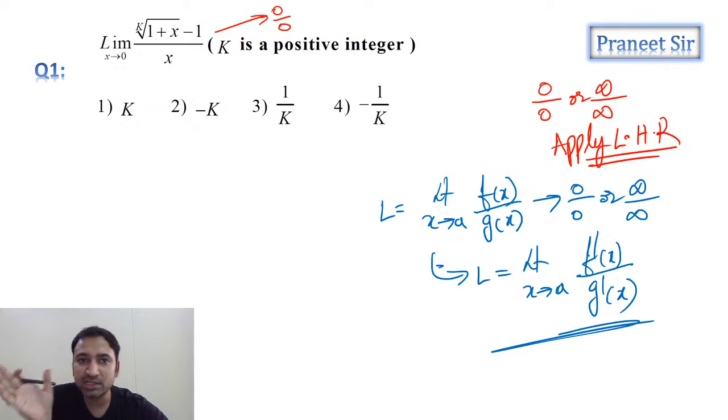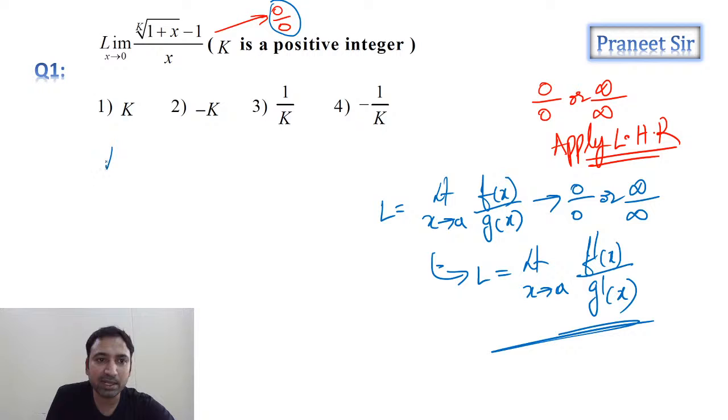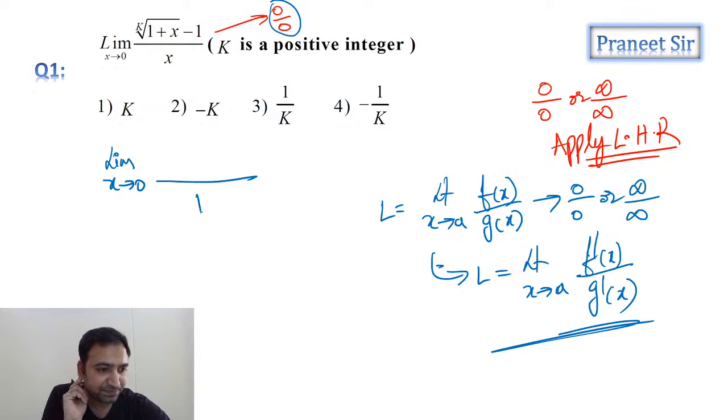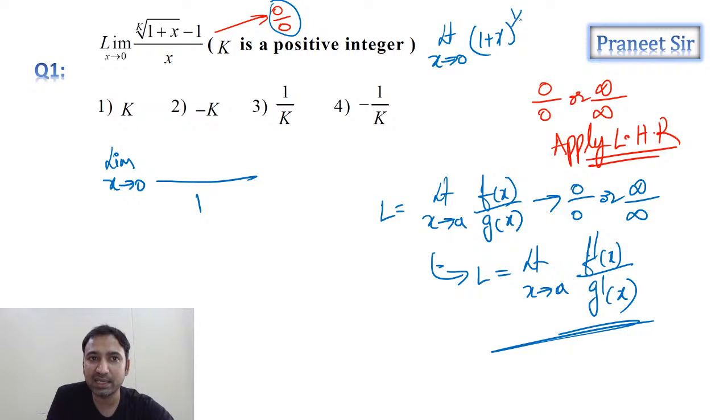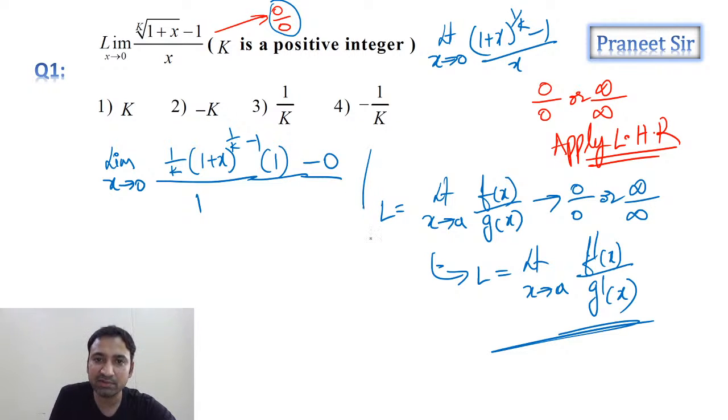According to this L'Hospital's rule, as we are already getting 0 by 0, we can apply it. If you apply L'Hospital's rule here, limit x tending to 0, denominator differentiation is anyway 1. And what about the numerator differentiation, guys? Can we write this given limit as limit x tending to 0 of (1 plus x) whole power 1 by k minus 1, by x? Now tell me, what is the numerator differentiation? 1 by k into (1 plus x) whole power 1 by k minus 1, into differentiation of 1 plus x, which is anyway 1, minus differentiation of 1, which is 0. This is what we are getting.